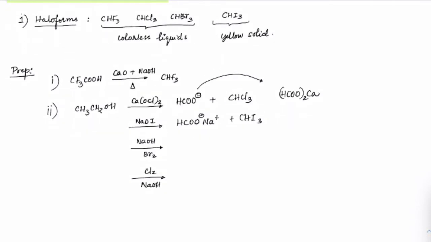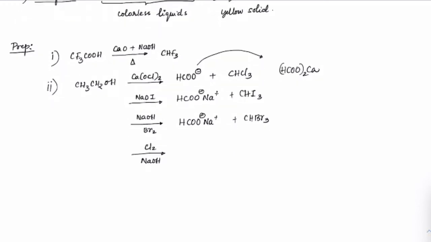Here it is bromine, so you'll get HCOO minus plus CHBr3. This is like a generalized reaction, especially to make the chlorine, bromine and iodine forms. So I'll get HCOO minus Na plus and CHCl3. Got it? So these are all the ways by which I can prepare these haloforms.